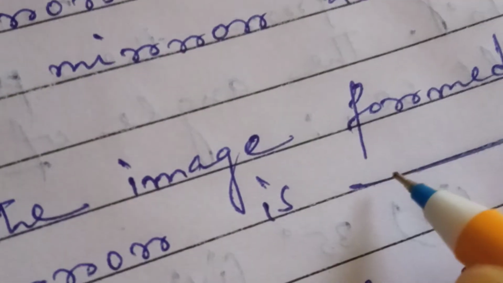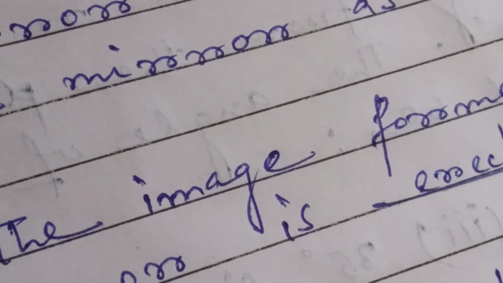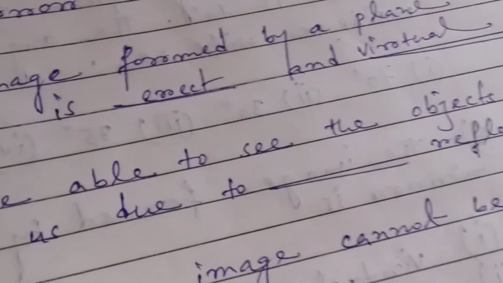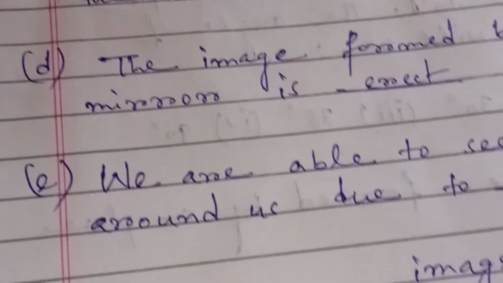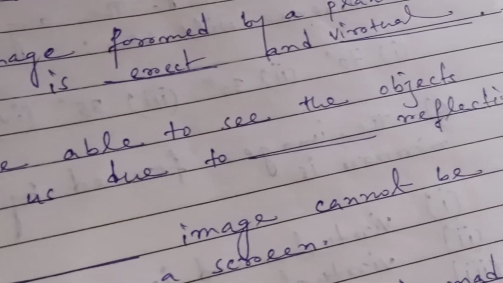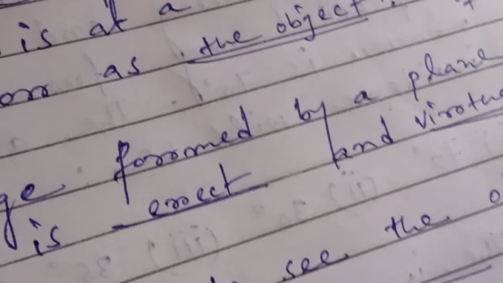That is erect, means upright, and also it is a virtual image. Okay, erect and virtual. So now see question number E, we are able to see the objects around us due to irregular reflection, or you can say diffuse reflection.